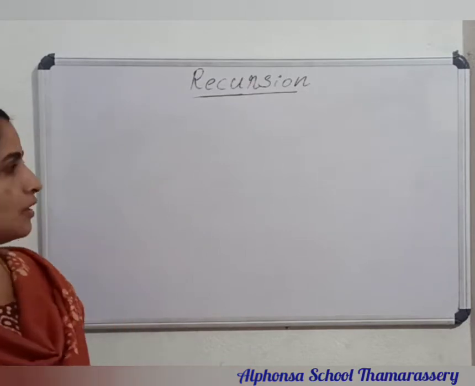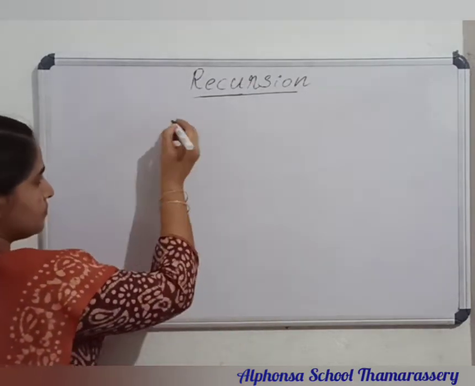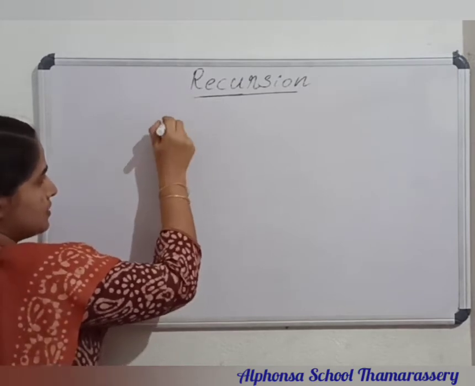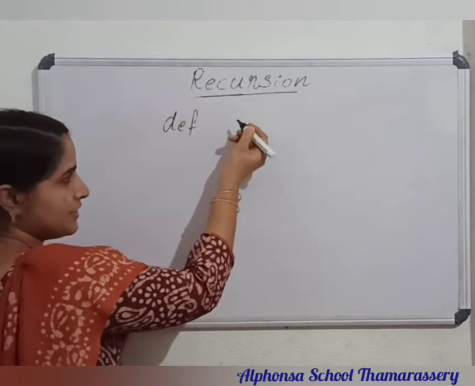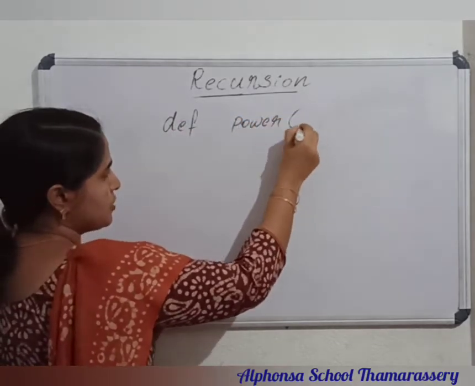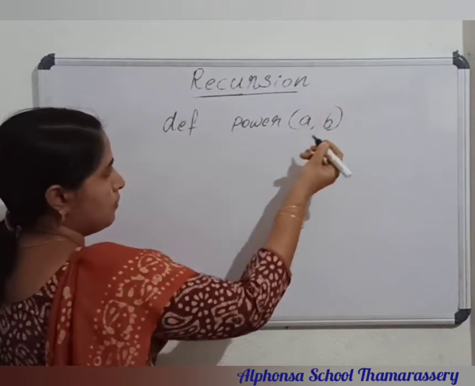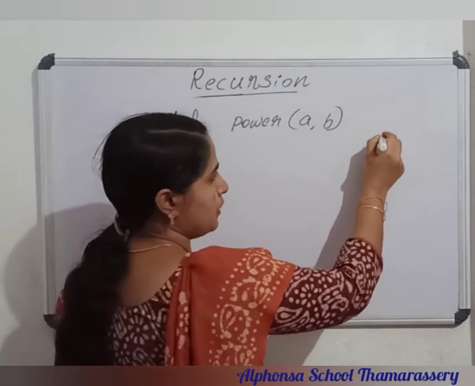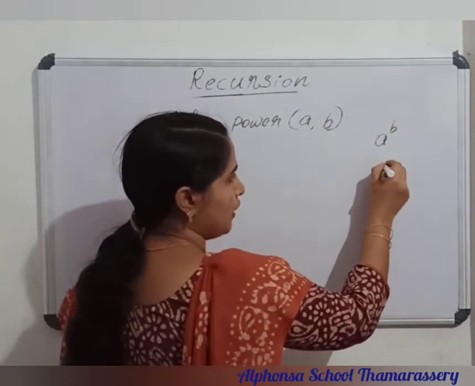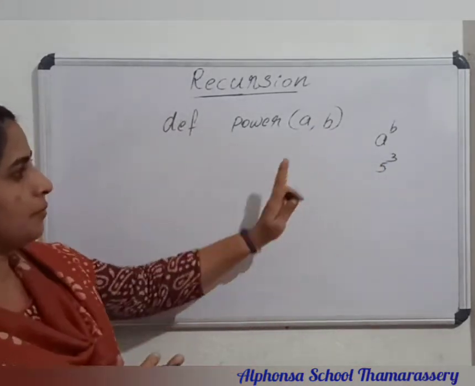Okay, now we can think of another function using recursion. So let it be a power function. Let me define the function. I will start the definition only, the rest you please contribute. def power, with two variables you can specify, let it be a and b. So I specify two variables to find the power. The result could be a raised to b. Or if I want to find 5 raised to 3, I can specify two variables here, a and b.